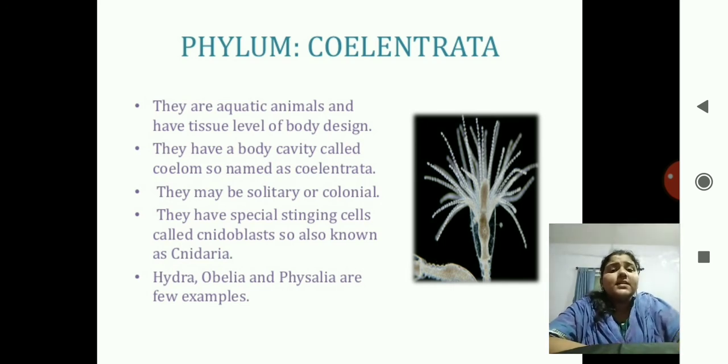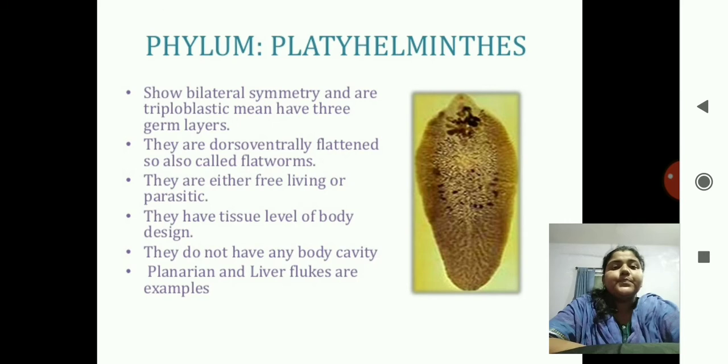Now, there is an interesting fact over here that they have special stinging cells called nidoblast, and because of the presence of these nidoblasts, they are also known as nidaria. So why do they need this nidoblast? Because when a predator attacks them, they need some defense mechanism to save their life. So these stinging cells are useful for their protection. Examples are Hydra, Obelia, and Physalia. You can see the diagram of Hydra over there.